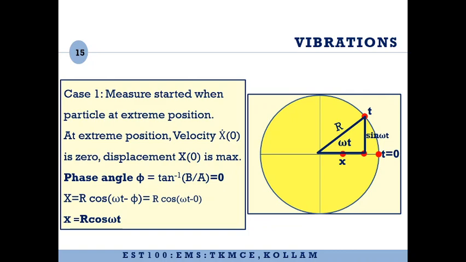So these expressions are required for doing the problems. So how you have to remember this is, when the time is measured when the particle is at the extreme position, the expression for displacement that you have to use is r cos omega t. You can either remember it by forming this triangle, or you can remember it by remembering the value of the phase angle, that is equal to 0. And how you get it equal to 0? By applying these two conditions.